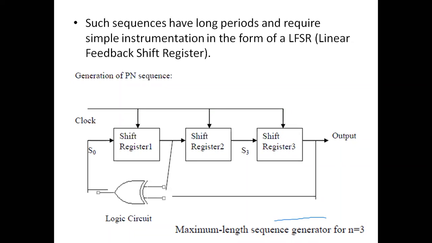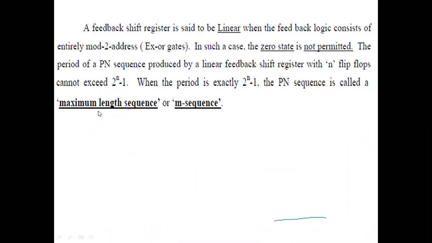So the length of the PN sequence will be 7, which keeps on repeating, because one of the properties of the PN sequence is that it is periodic in nature. So this 7 keeps on repeating, and the maximum length of the PN sequence is 7 in this case. Starting from the initial state 100, I can write down what happens to the different states when a clock signal comes in.